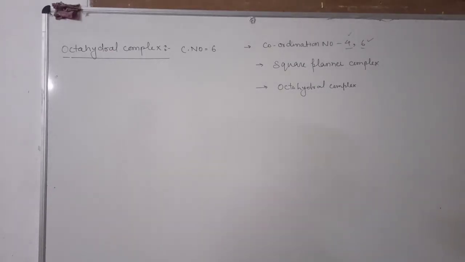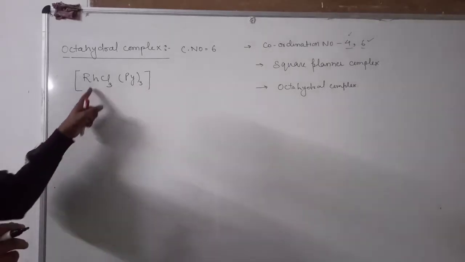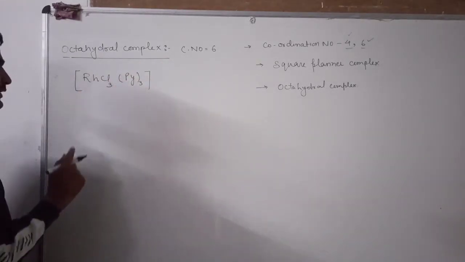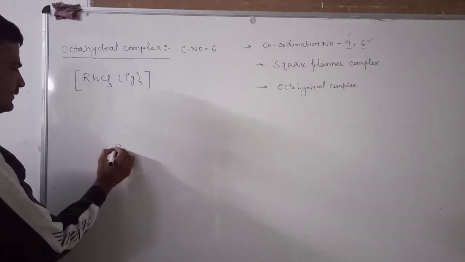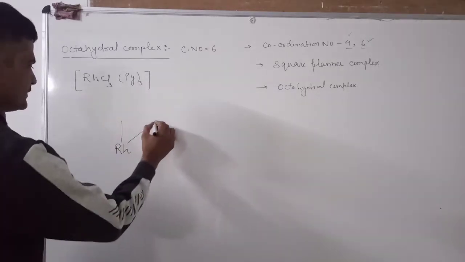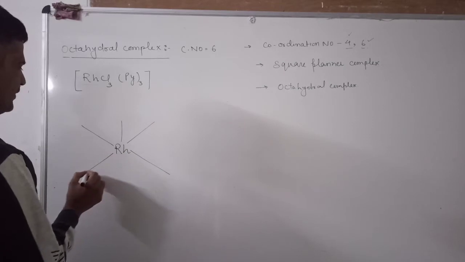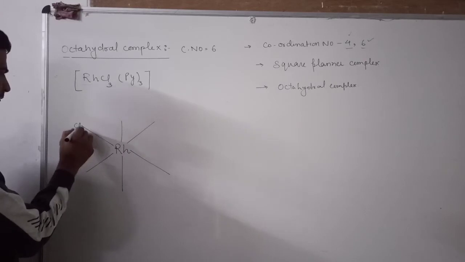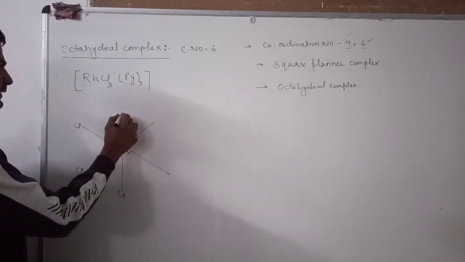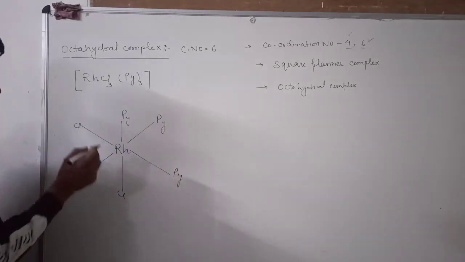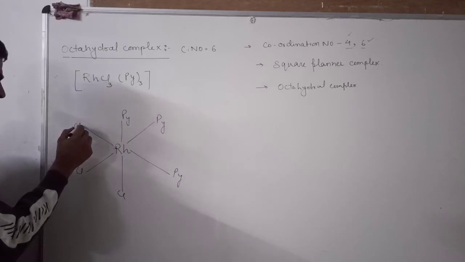Let me take another example. Students, let us take another example of the octahedral complex. In that again the coordination number is 6. 3 plus 3, 6. This rhenium becomes the central atom and due to its coordination number 6 it forms an octahedral geometry. Now this chlorine atoms lie in one plane and this pyridine atoms lie in another plane, and this forms a trio